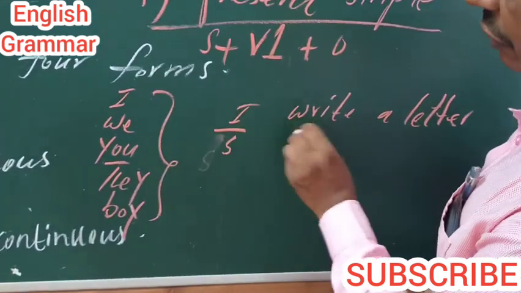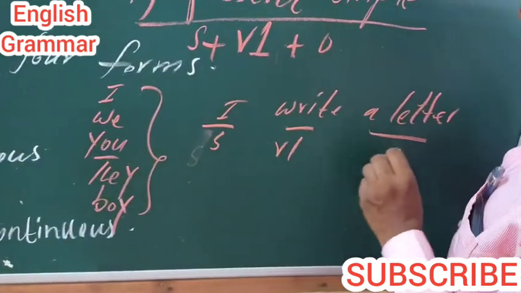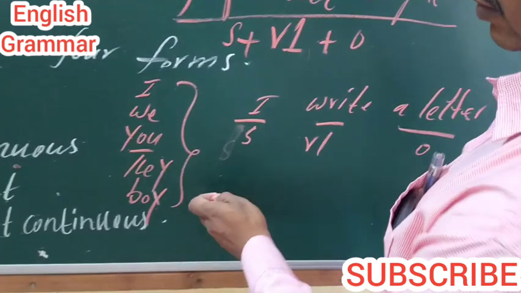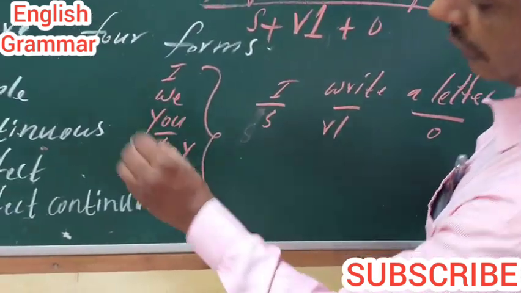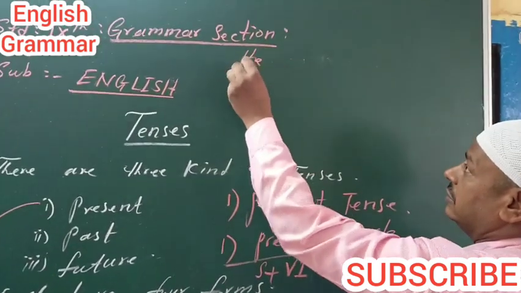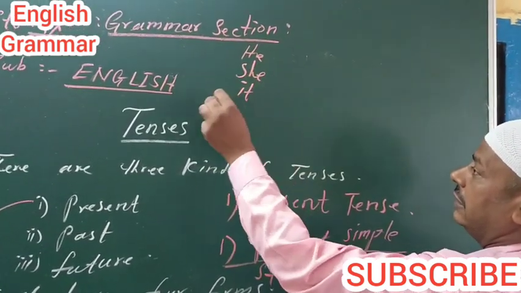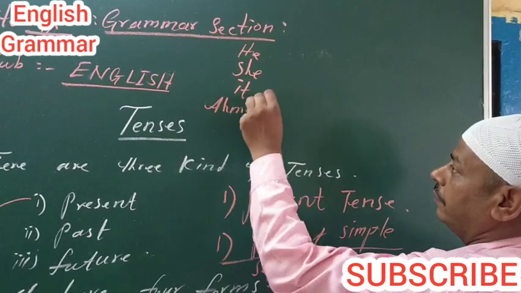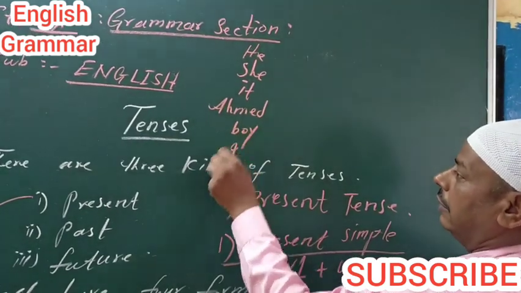Here, confirm: subject plus V1 plus object. Now, with they, boys... Here is the third person singular: he, she, it, Ahmed, boy, girl.